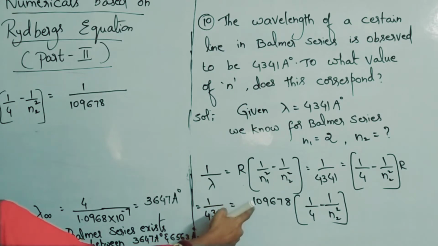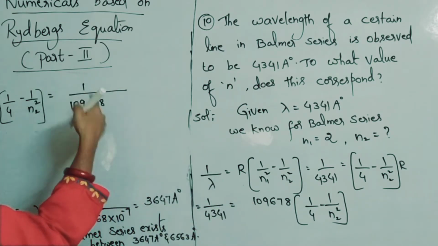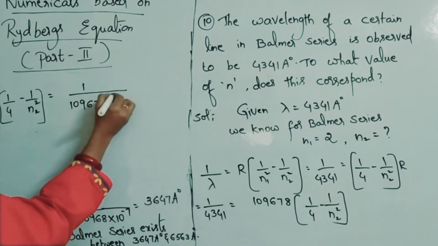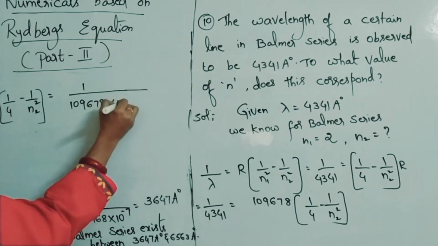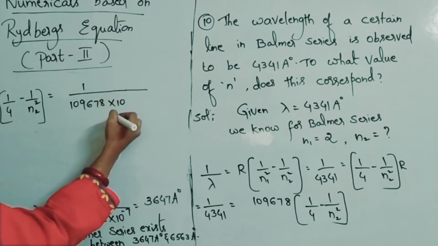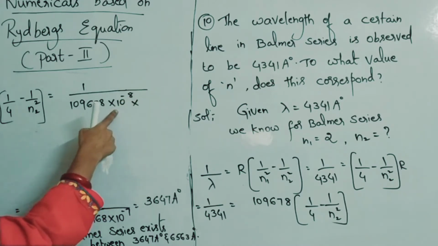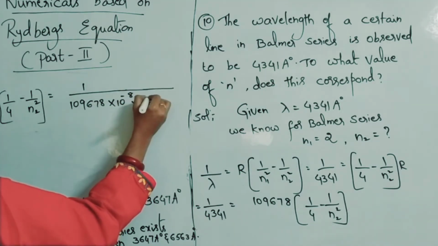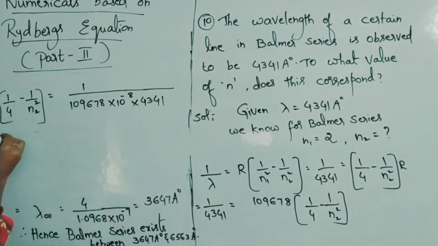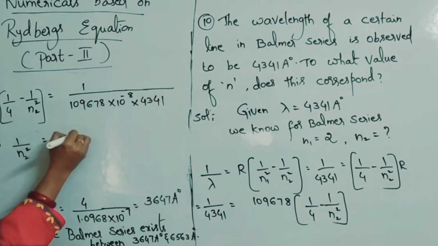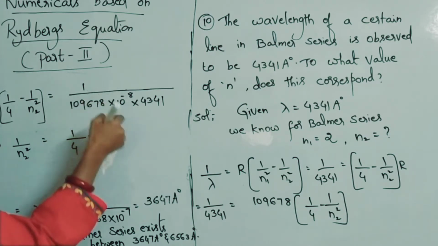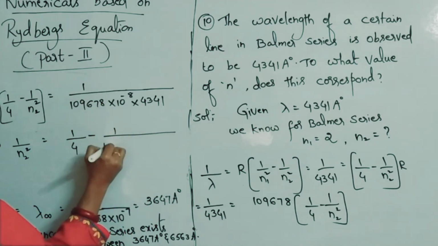It is given in centimeters actually. If you wanted to convert it into angstroms, you will be doing into 10 power minus 8. So that's why we are doing into 10 power minus 8 into 4341. So 1 by n2 square is equal to 1 by 4 minus this whole value.